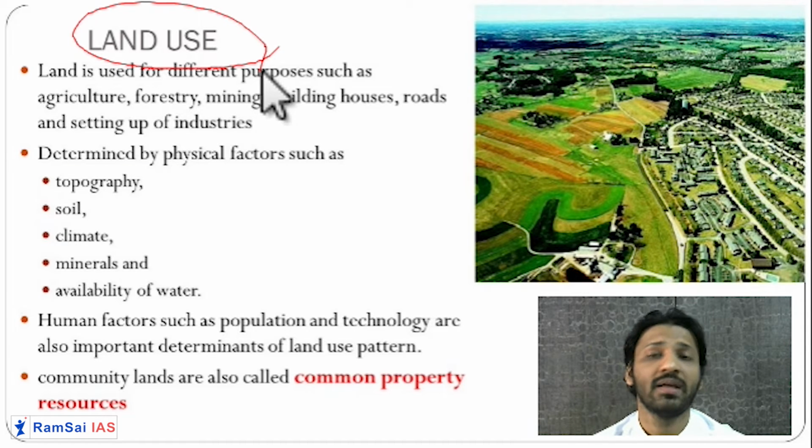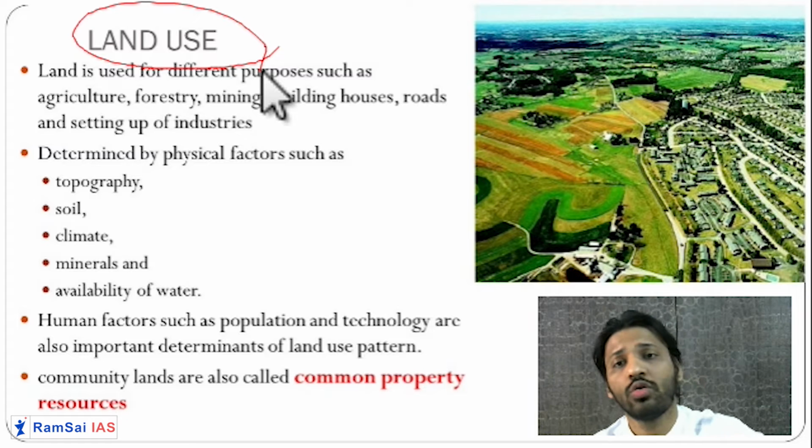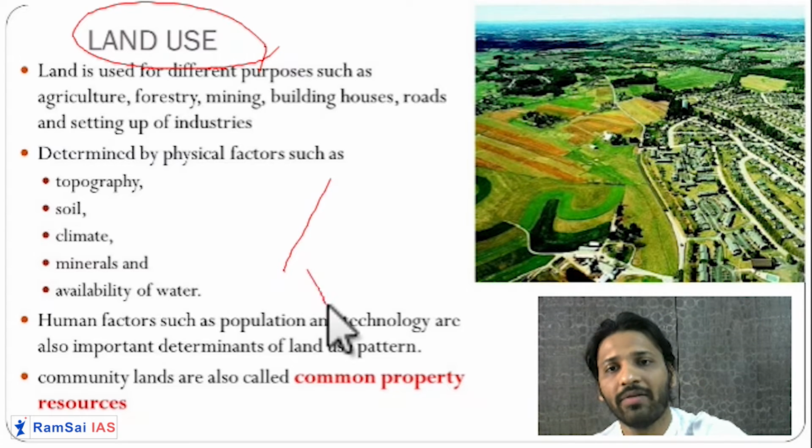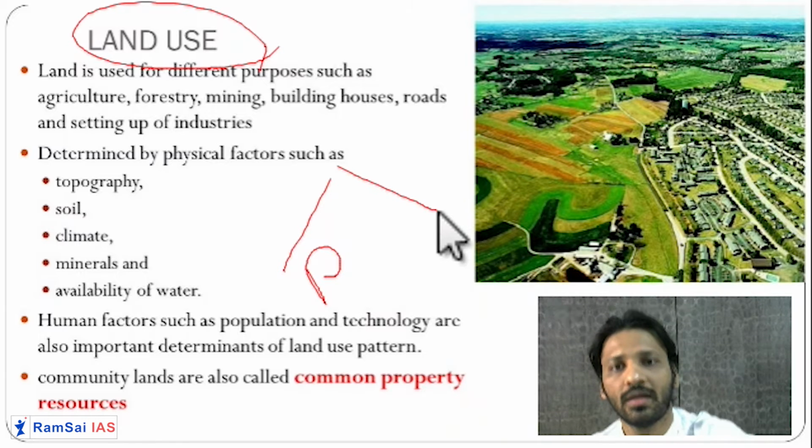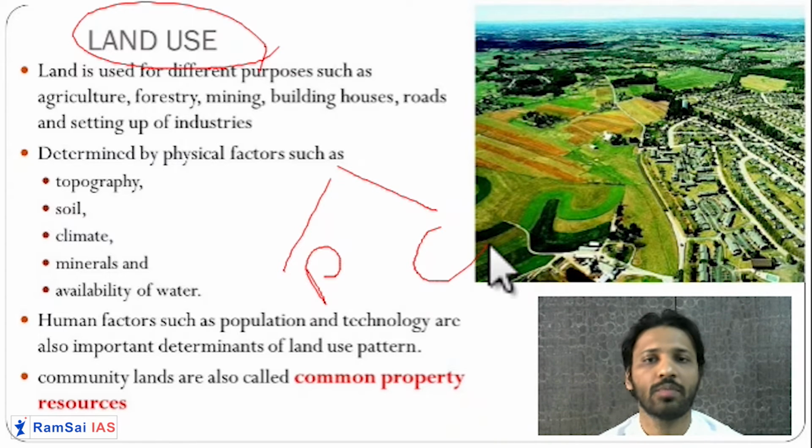Land can be classified into two types. First is private land, another is community land or public land. Private land means it is owned by an individual. Community land means it is owned by the government, panchayat, district authority or state authority.